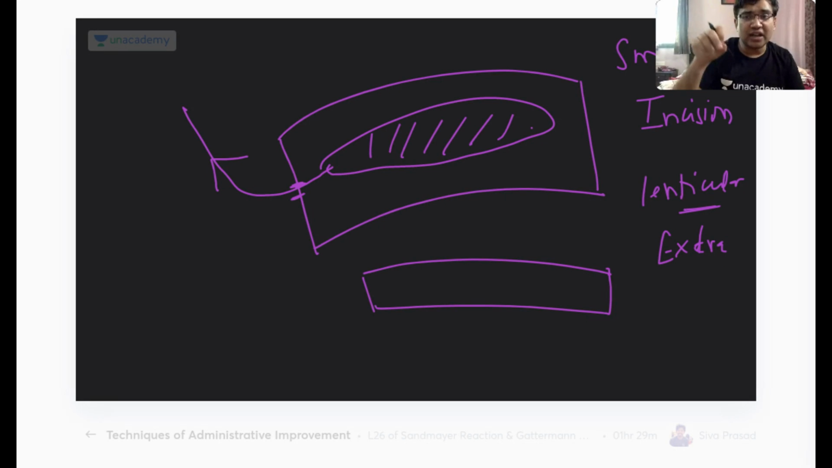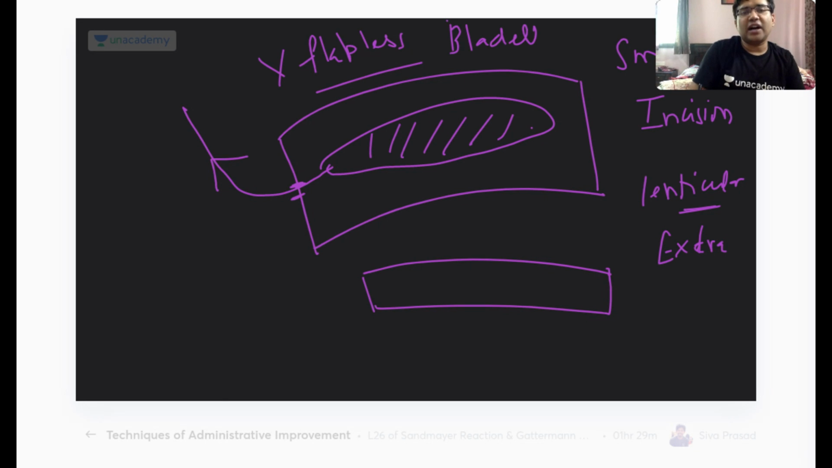So I have removed a part of the stroma, and I have not made a flap. So it is a flapless LASIK, and because I have not used a blade also, it is a bladeless LASIK also. Are you getting my point? So a SMILE surgery is a bladeless flapless LASIK. Okay, small incision lenticular extraction. Are you getting my point, everyone?